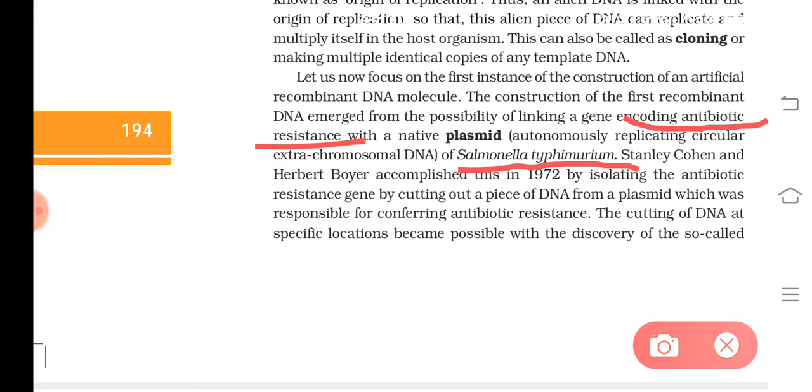Understood? This was done by Stanley Cohen and Herbert Boyer in 1972. So this was the first recombined DNA molecule, which carries genes from some other organism. This was the first time, done by Stanley Cohen and Herbert Boyer. Understood?